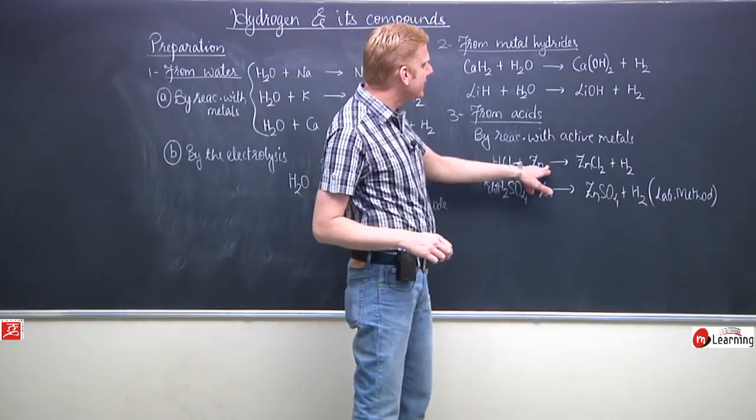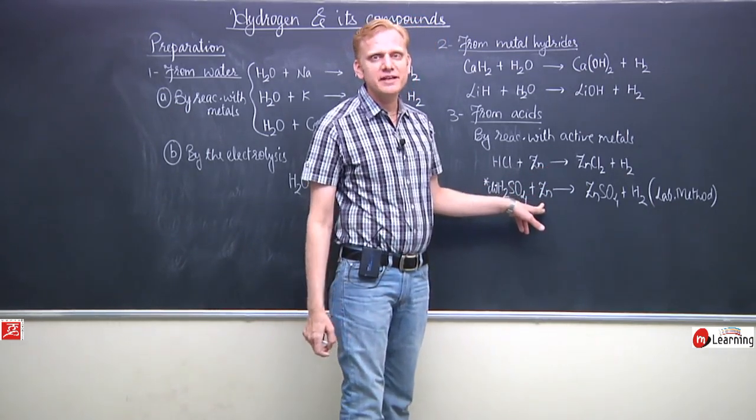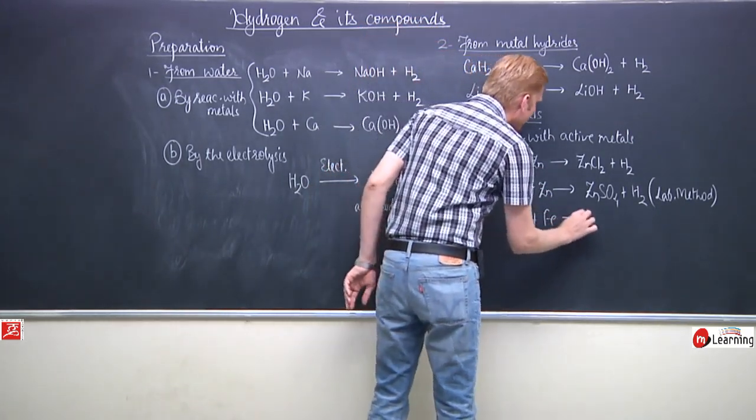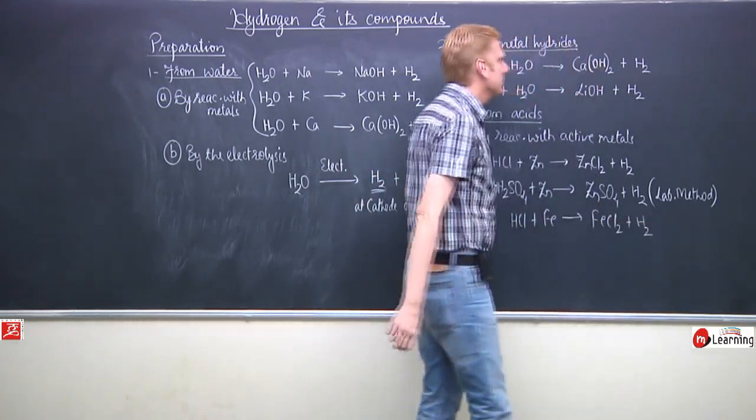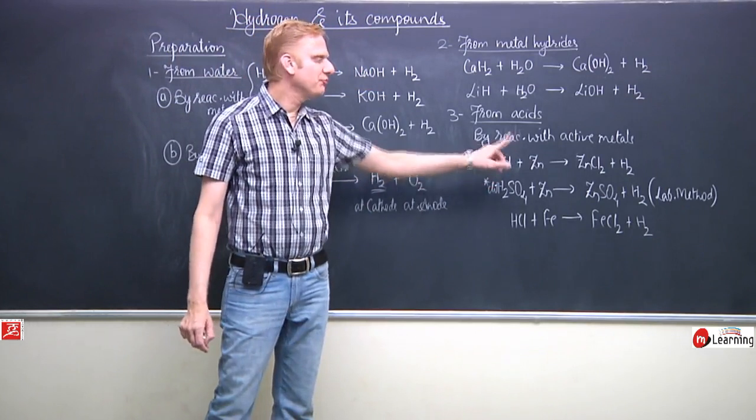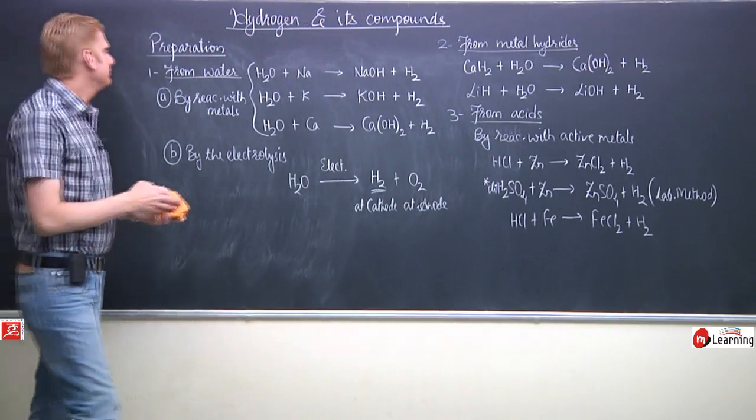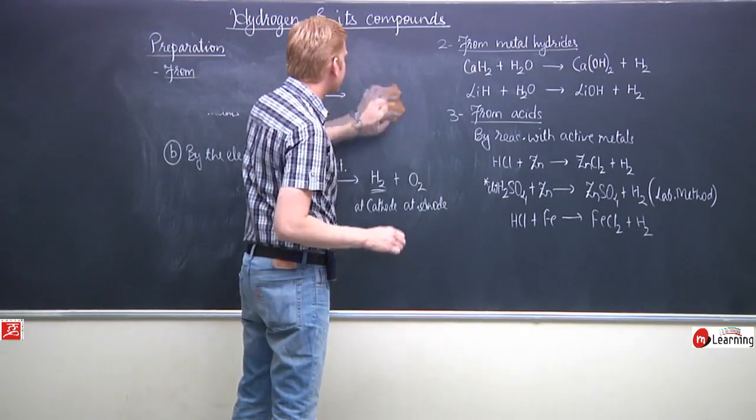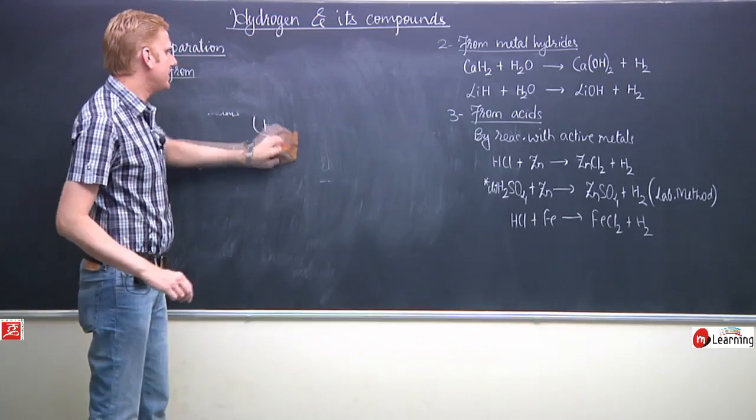It's not compulsory that you can take only zinc. Magnesium, iron, etc. type of metals can be taken. For example, if you take iron with HCl, the product is ferrous chloride and hydrogen. So these are the reactions of acids with active metals to produce hydrogen. We have another method where hydrogen gas can be liberated from bases like NaOH, KOH, etc.